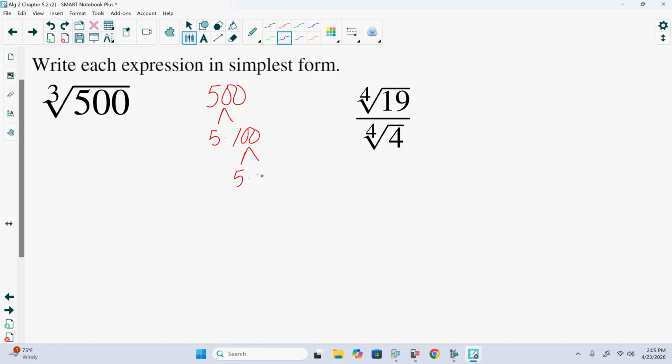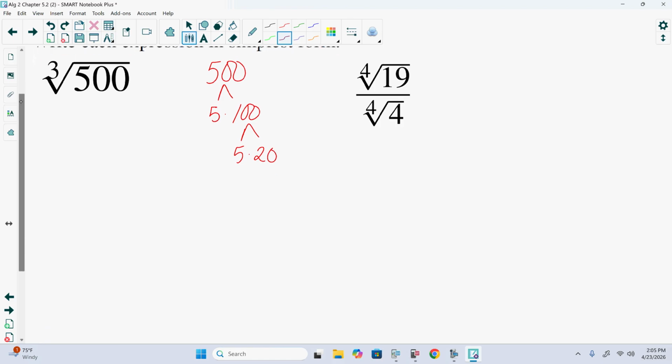Incidentally, 5 times 20 is 100. And 5 times 4 is 20. And 4 is 2 times 2. So the prime factorization of 500 is 2 squared times 5 cubed.